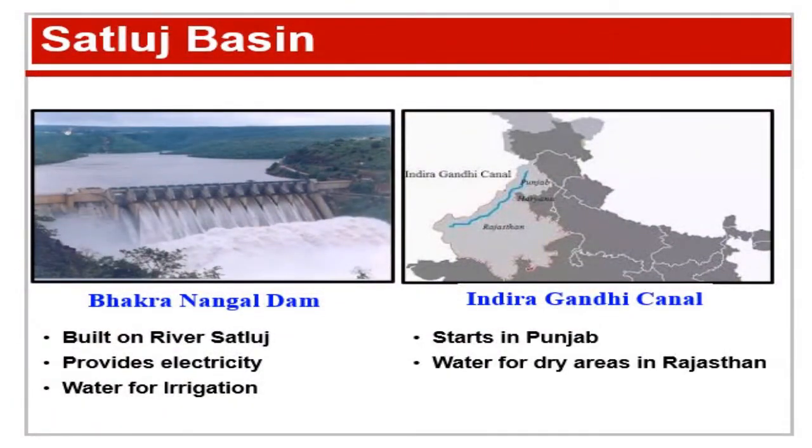The famous Bhakra Nangal Dam is built over river Satluj. It provides electricity to the states of Punjab and Haryana. It also provides water for irrigation. The famous Indira Gandhi Canal, which has transformed the dry desert areas of Rajasthan, also takes water from river Satluj. Indira Gandhi Canal starts in Punjab and provides water to the dry areas of Rajasthan.